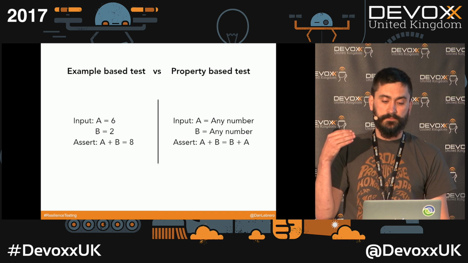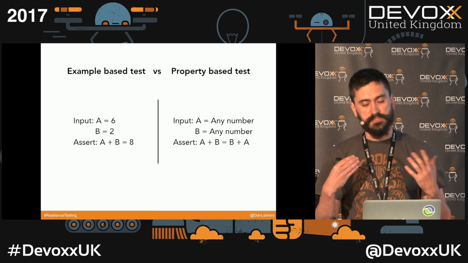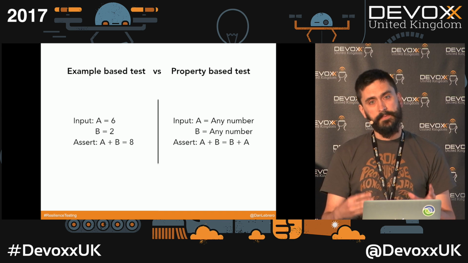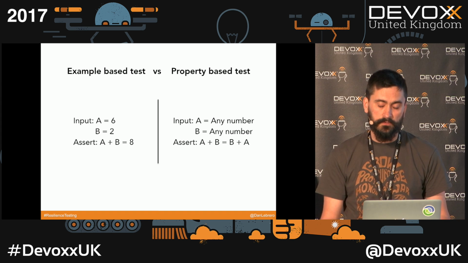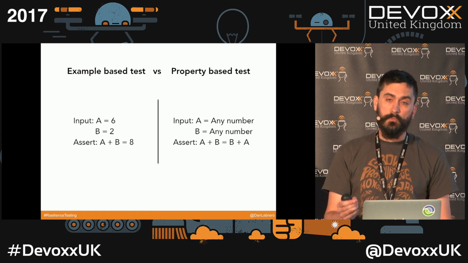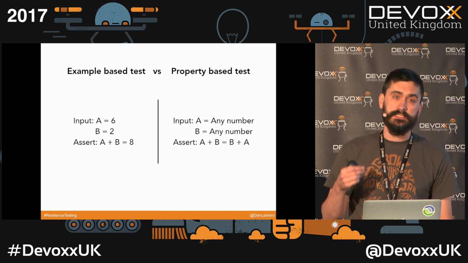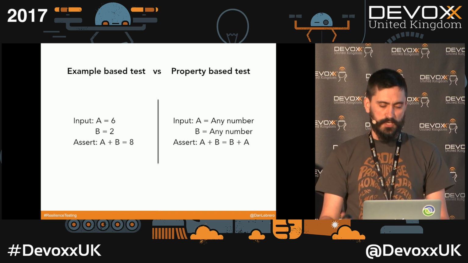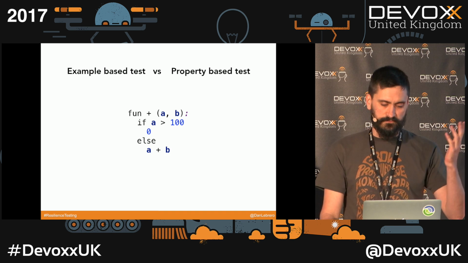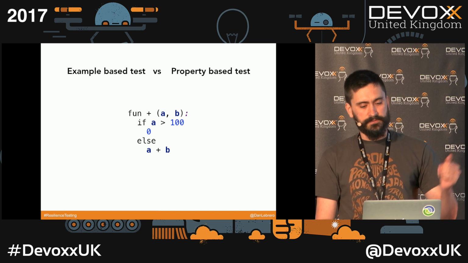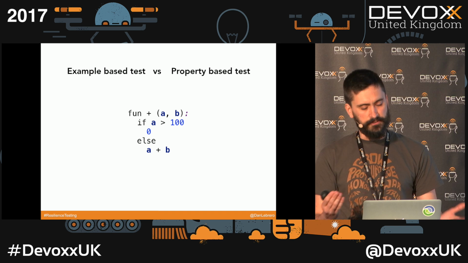Now, if the property is false, so if that assertion fails, what the property-based test library is going to do is try to shrink the value. And by shrinking the value, it means that it's going to try to find the smallest value on which that property, that assertion, still fails. So let's look at a very simple example. Let's say that you write your plus function, and you have that little bug. So if A is bigger than 100, it's going to fail.